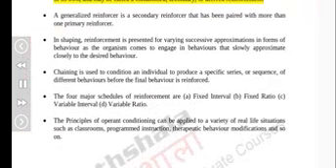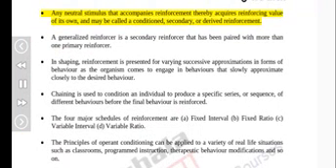Any neutral stimulus that accompanies reinforcement thereby acquires reinforcing value of its own, and may be called a conditioned, secondary, or derived reinforcement. A generalized reinforcer is a secondary reinforcer that has been paired with more than one primary reinforcer. In shaping, reinforcement is presented for varying successive approximations in forms of behavior as the organism comes to engage in behaviors that slowly approximate closely to the desired behavior.